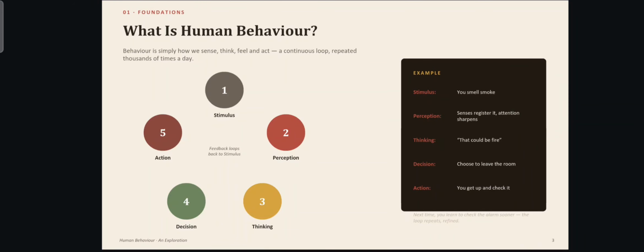So what is human behavior? Human behavior mainly has five stages: stimulus, perception, thinking, decision, and action. Here is a simple example to understand these five stages easily. Stimulus means you smell smoke. Perception means senses register it and then attention sharpens. Thinking means we think, that could be a fire or smoke, something like that. Decision means we decide we want to escape or save somebody. And we take action, like get up and check it. This is human behavior.